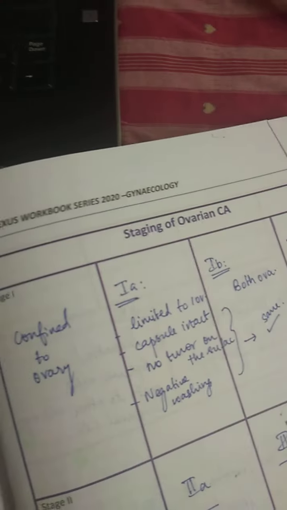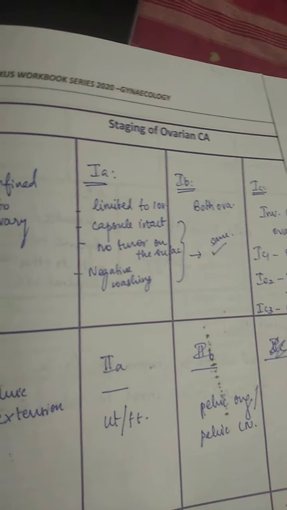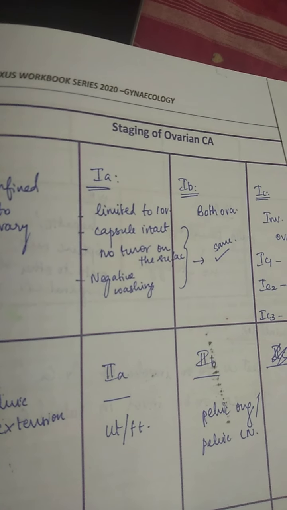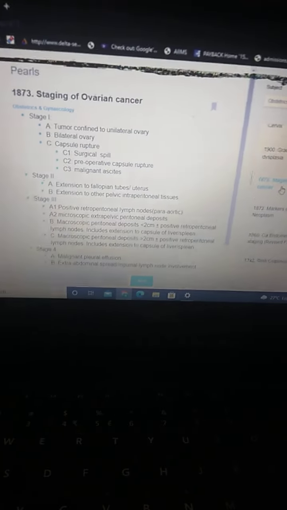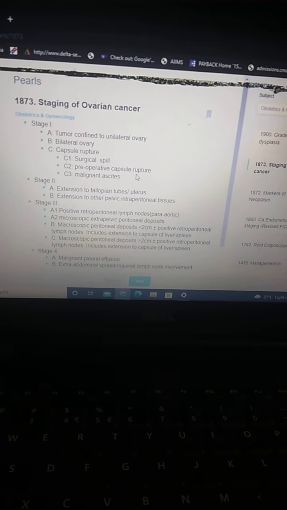Alright, so next we'll go to the staging of ovarian cancer. It's a bit easy, not that important.